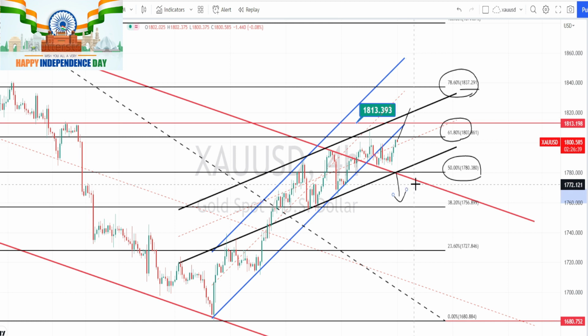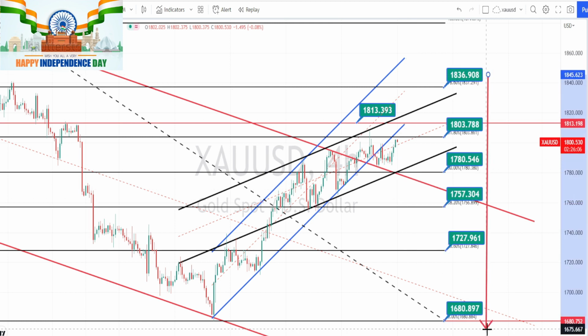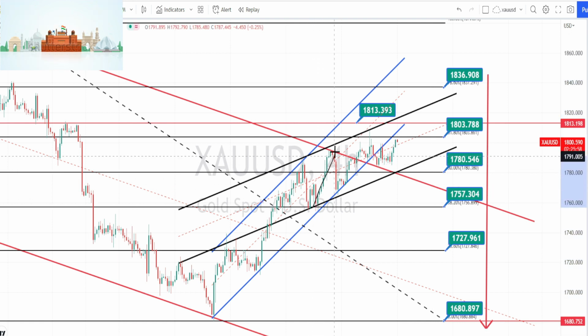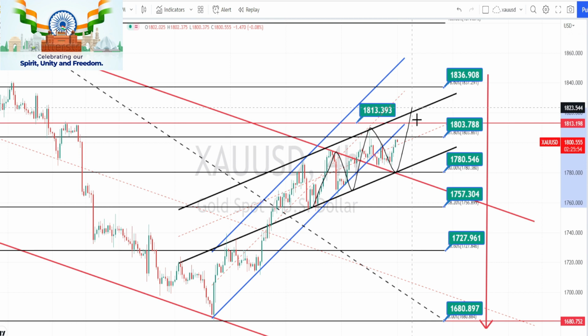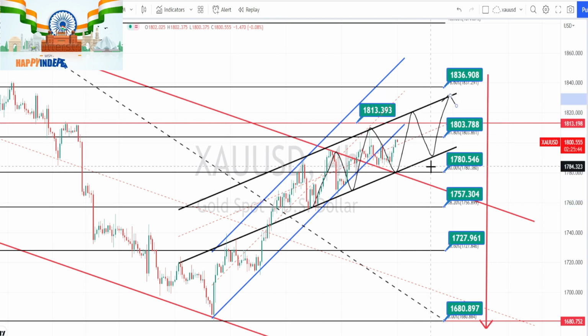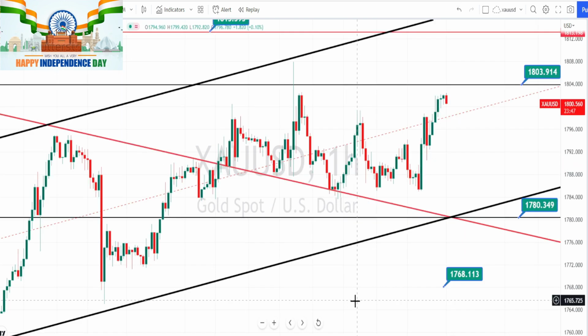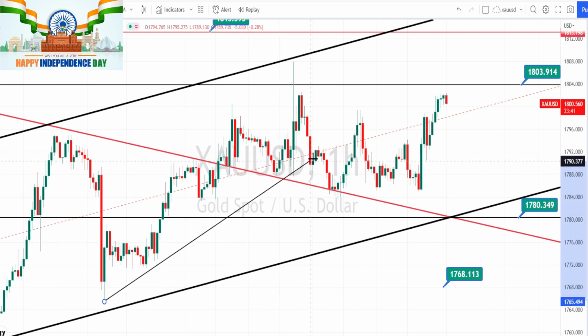So these are all the resistance and support levels for 4 hours time frame, and as long as the price action is trading within this bullish channel pattern, we can expect the bullish trend to continue in 4 hours time frame. Let us do the analysis in hourly time frame. I am in hourly time frame now. When we look at the price action in hourly time frame, I am again drawing a support line or the trend line.